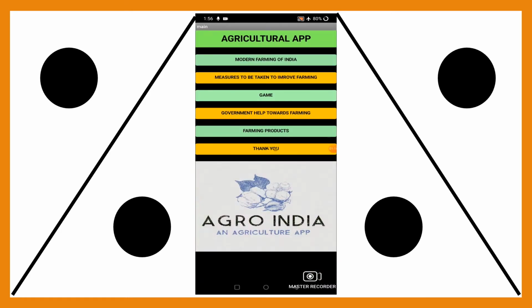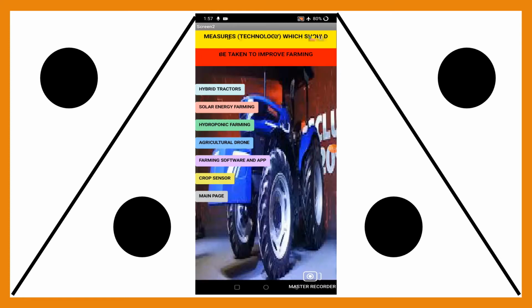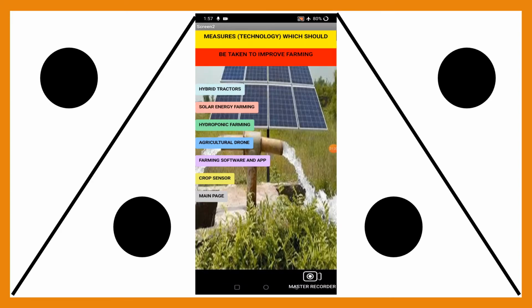Now, we have seen the modern technology in Indian farming. Now let's move further and learn how Indian farming can be more technological and can ease the work of farmers. So here are the different methods. Let me show you. Hybrid tractors. In hybrid mode, the machine uses two sources of energy, diesel and electric, to propel the vehicle. In pure electric mode, solar farms are large-scale solar installations where solar systems are used to harvest the sun's power and use solar energy to do various farming activities like irrigation.